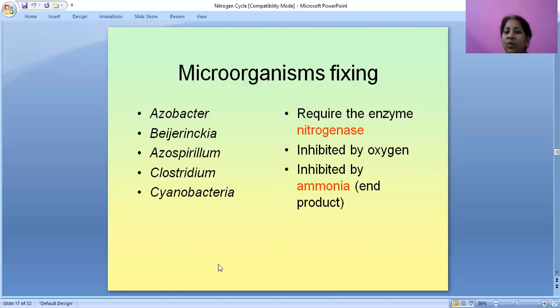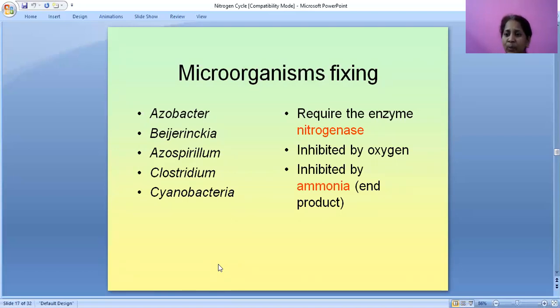Microorganisms fixing nitrogen. All the microorganisms which fix nitrogen are Azotobacter, Beijerinckia, which require the enzyme nitrogenase, Azospirillum, inhibited by oxygen, and Clostridium, inhibited by ammonia, the end product. Here we can see the microorganisms.